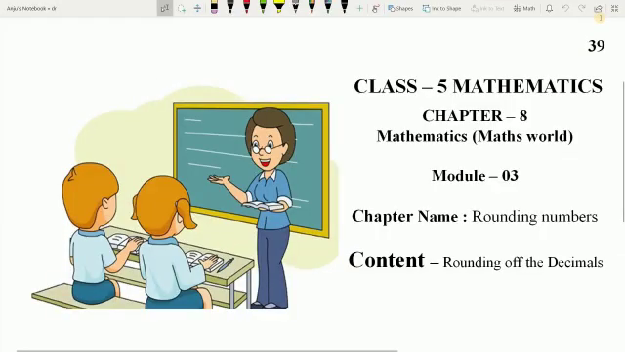Good morning, dear students. Today we will learn rounding of the decimals. In the previous video, we have already learned rounding of the whole numbers.